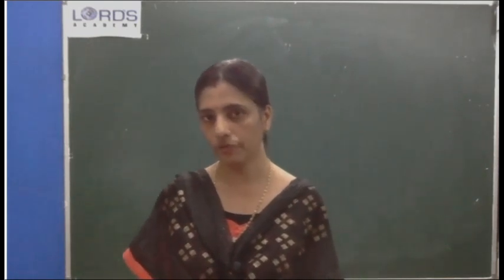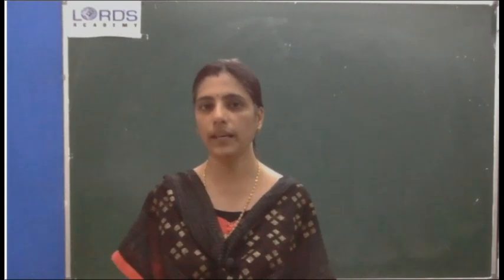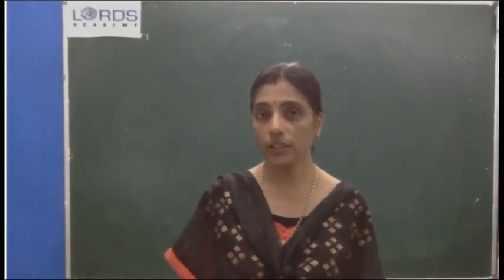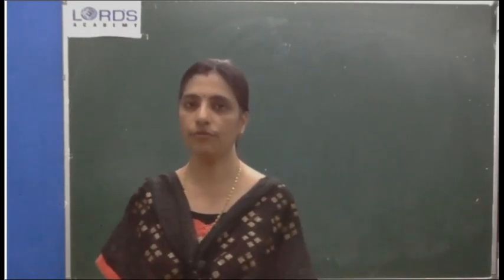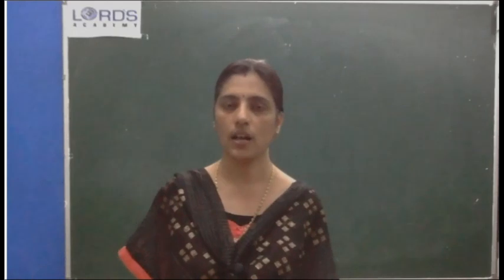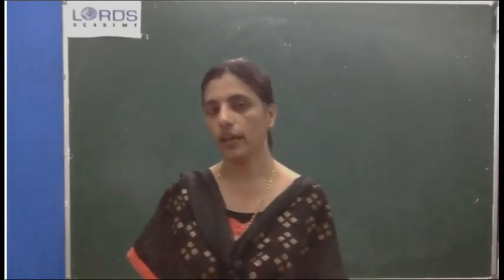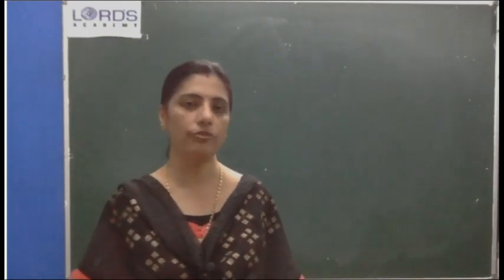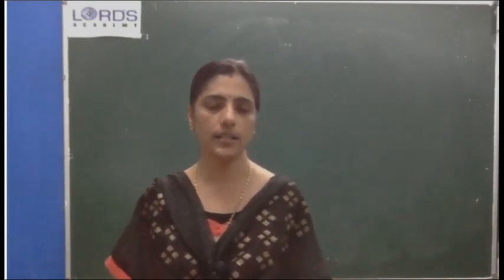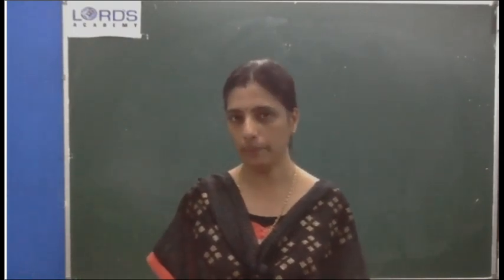What is meant by perfect cube? Perfect cube is the number which can be expressed as the product of triplets of prime factors. If you can express it as the product of triplets of prime factors, you can tell that number is a perfect cube. Can you tell one example for a perfect cube? 8, because 8 is equal to 2 into 2 into 2. 8 you can write as a triplet.